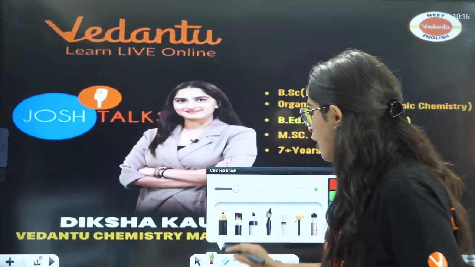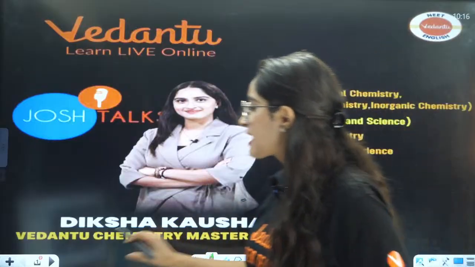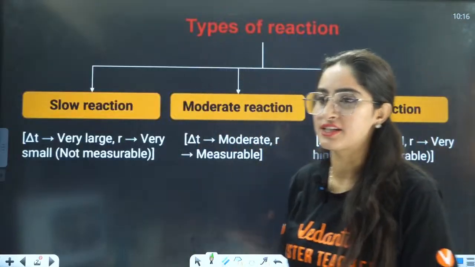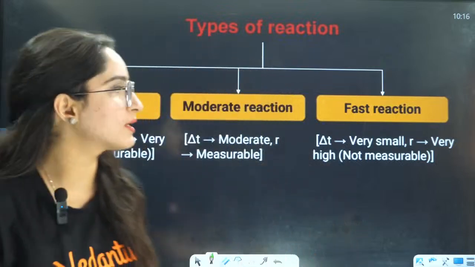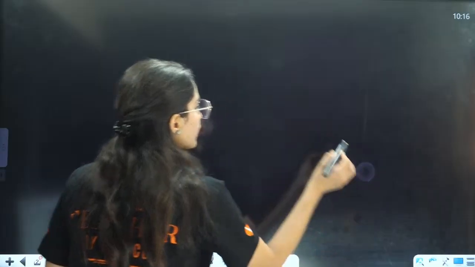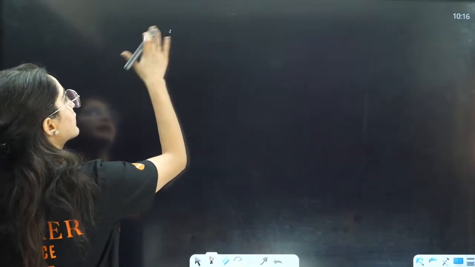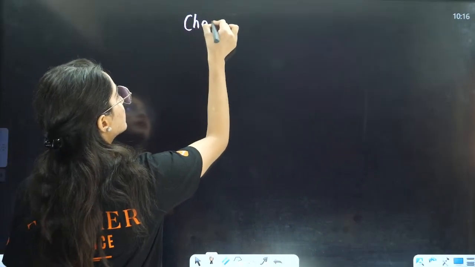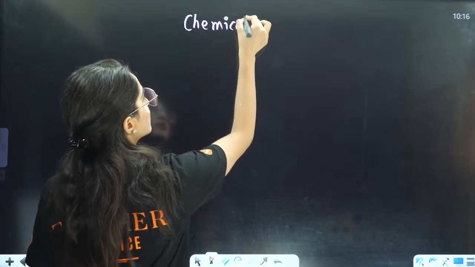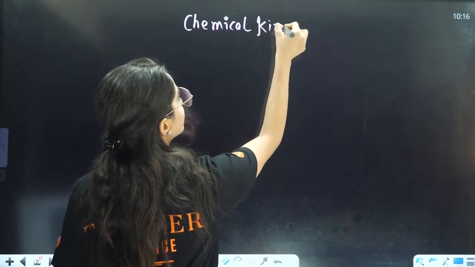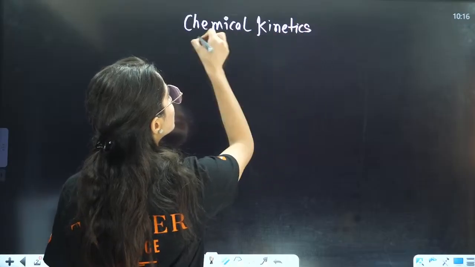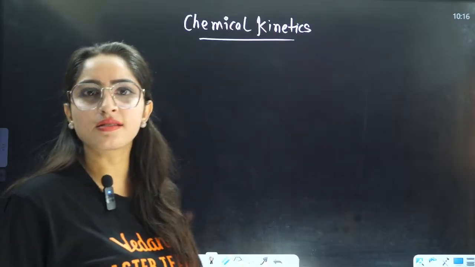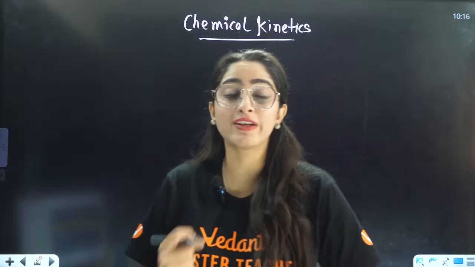So now without wasting any time, let us start the session. Now basically what is chemical kinetics? If you talk about the term chemical kinetics, tell me what is kinetic energy? Kinetic energy is the energy of motion, when you're moving.